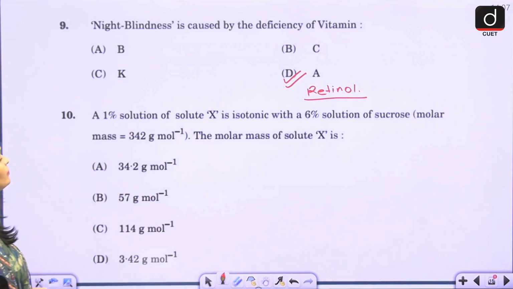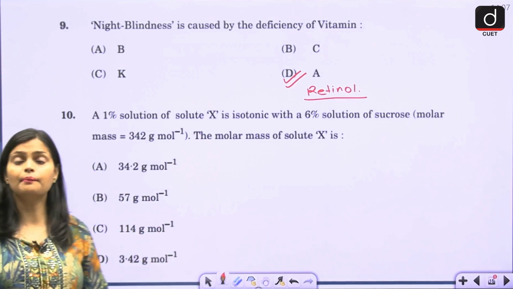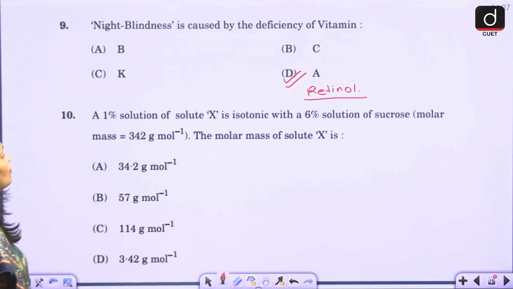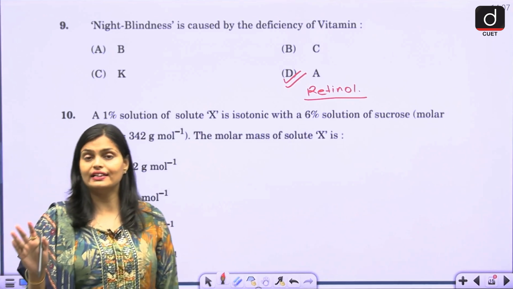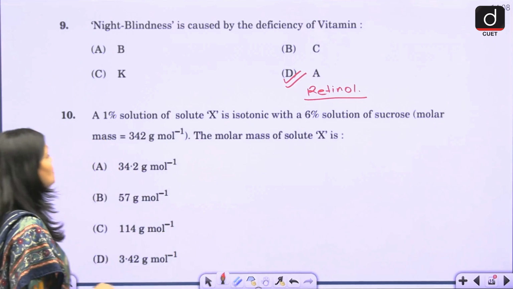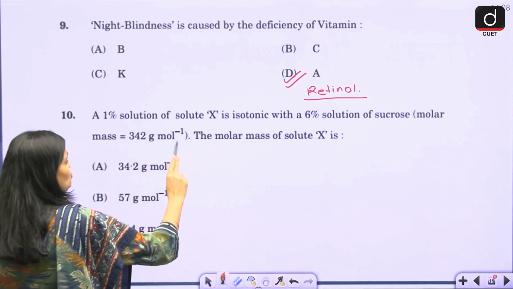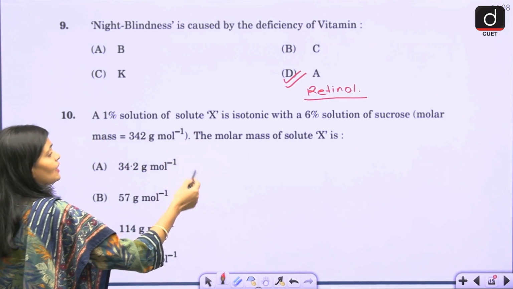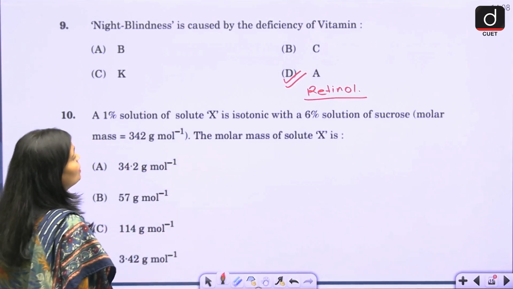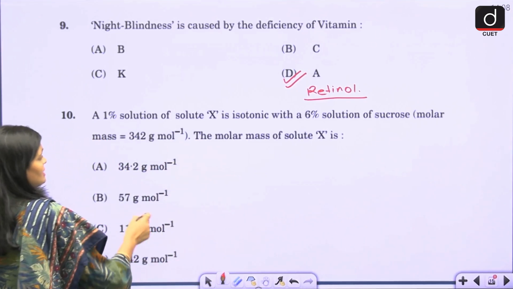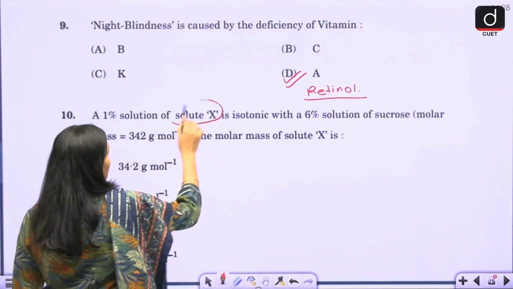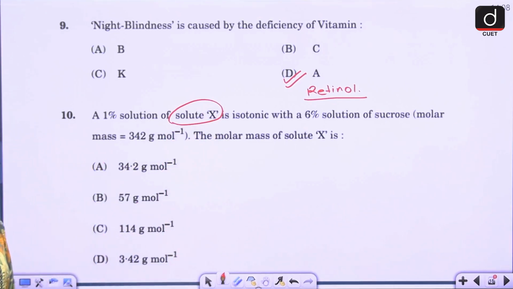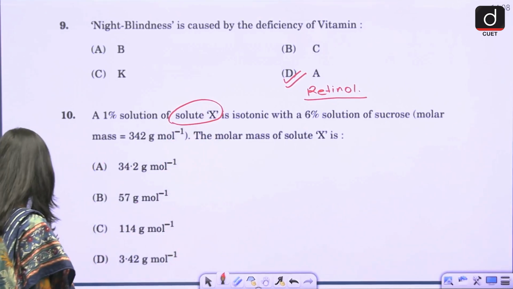Now you have a numerical related to your solution topic. Here the question is: 1% solution of solute. A solution is made up of solvent and solute. So the question is: 1% of solute X is isotonic with a 6% solution of sucrose, whose molar mass is given as 342 gram. Now you have to calculate the molar mass of solute X. So how are you going to solve this question?